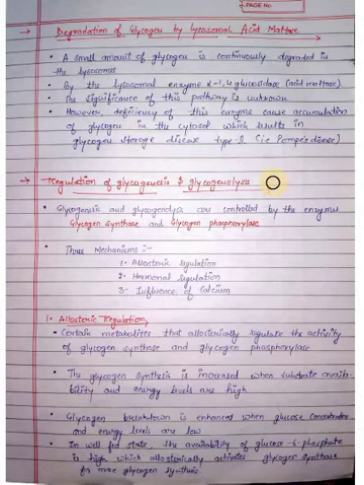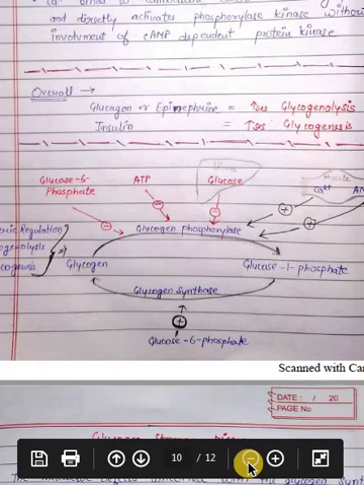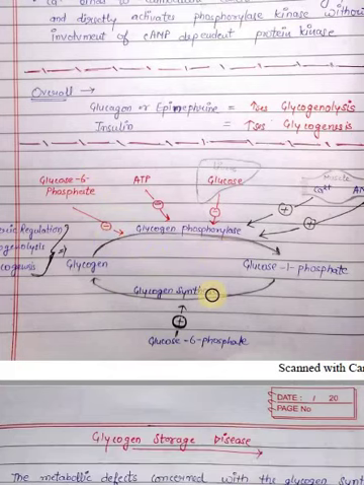Now we are going to study regulation of glycogenesis and glycogenolysis. There are 3 mechanisms which control the regulation. First is allosteric regulation, second is hormonal regulation, and third is influence of calcium. In allosteric regulation, there are 2 enzymes, glycogen phosphorylase and glycogen synthase.